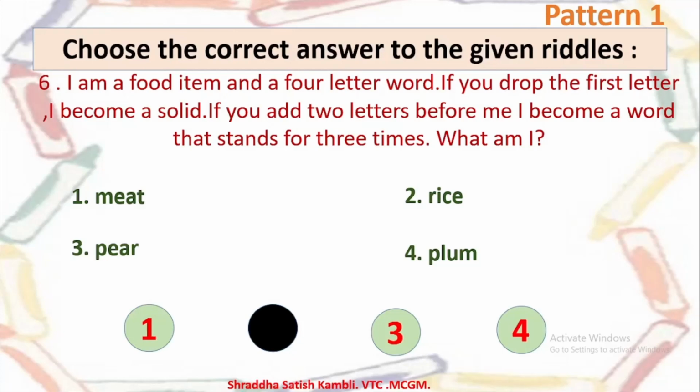Let us check out how. So this is the word rice. It is a food item. You can cook rice, you can eat it, and it is a 4-letter word, R-I-C-E, rice. If you drop the first letter, that is if you cut R, it becomes solid. Solid is what? Ice. Ice is solid. And if you add 2 letters before me, TH before it, it becomes thrice, means 3 times. So what is the answer here? It is R-I-C-E, rice. Okay, children, so this was the lesson based on riddles.